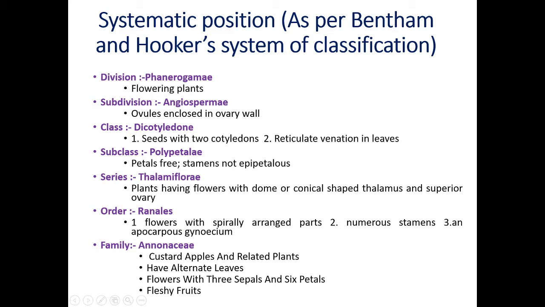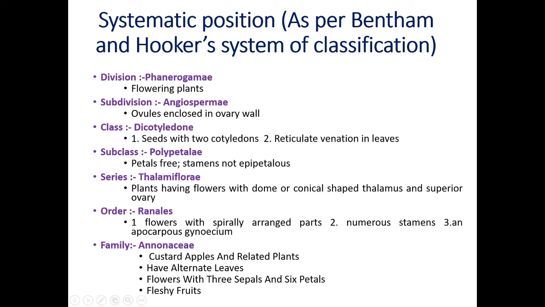Then the receptacle, the thalamus, is present. Plants have flowers with a dome or conical shaped thalamus with superior ovary. Superior ovary is present in a hypogynous flower. Superior ovary means at the center you will get the gynoecium, and from the base of the gynoecium the other floral whorls arise. This condition is called superior ovary and the flower is called hypogynous.